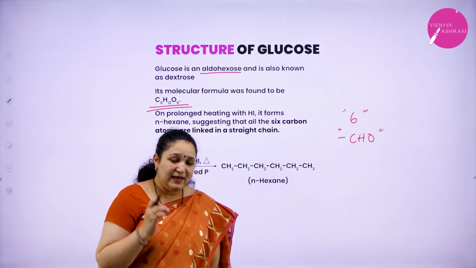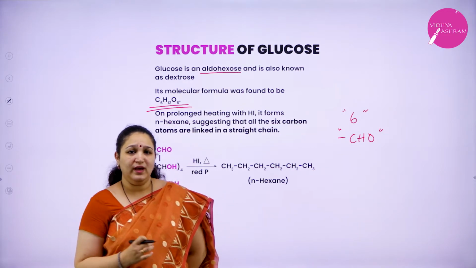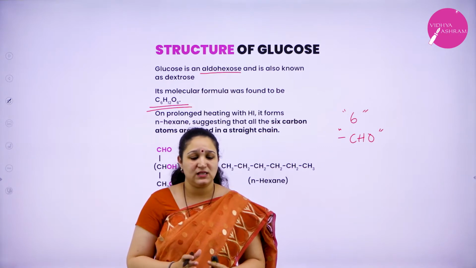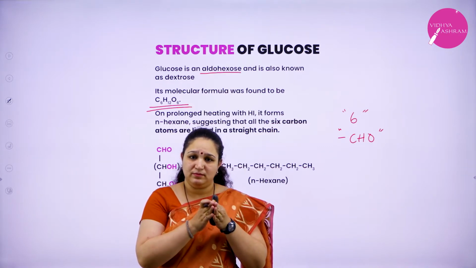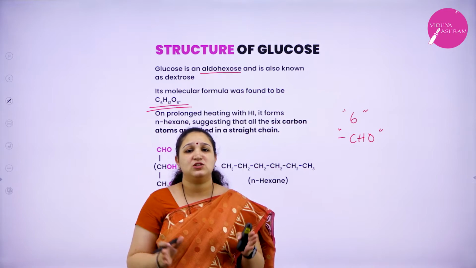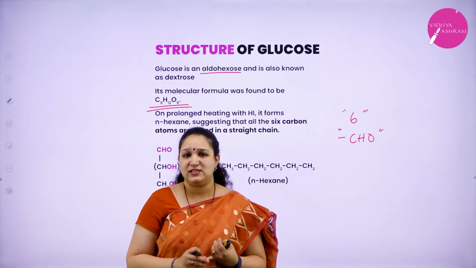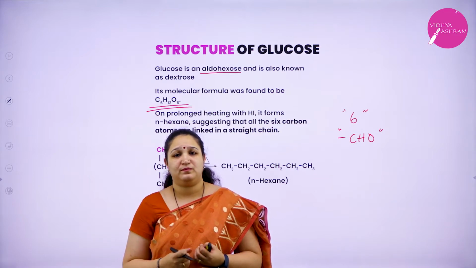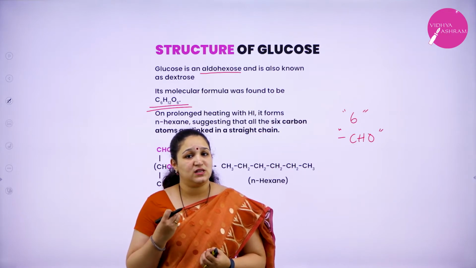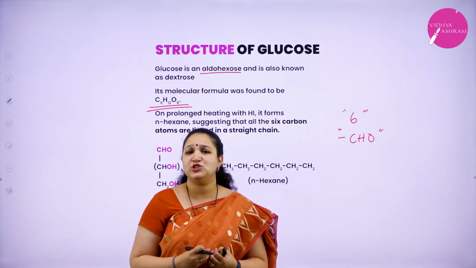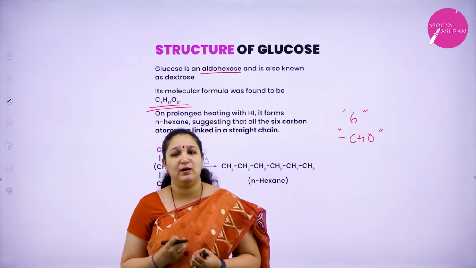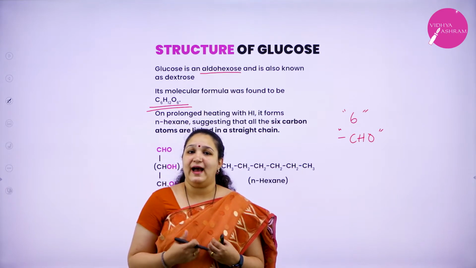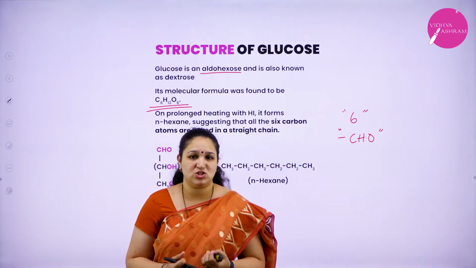There are some reactions which tell us that glucose has all the 6 carbon atoms in a straight chain, has an aldehyde as a functional group, has 5 OH groups, and one OH group is on the primary carbon atom.